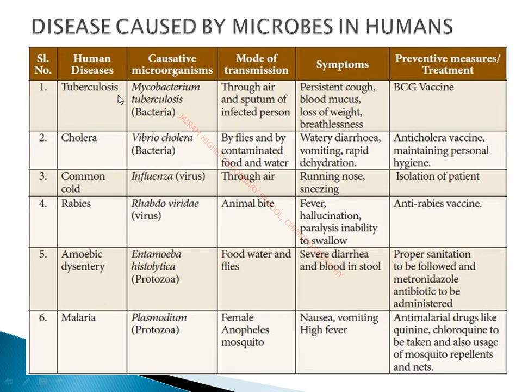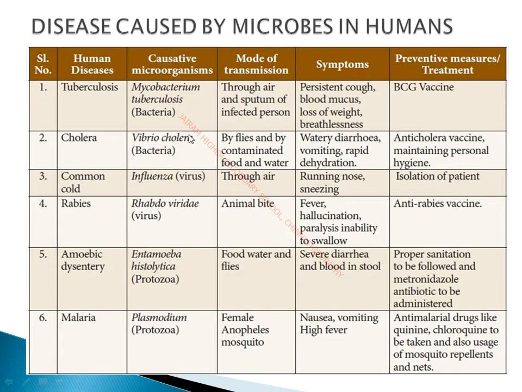So tuberculosis is caused by Mycobacterium tuberculosis, and it can spread through air and sputum of an infected person. Persistent cough, blood mucus, loss of weight and breathlessness are the symptoms of tuberculosis, and it can be prevented by the BCG vaccine. And the second disease is cholera.